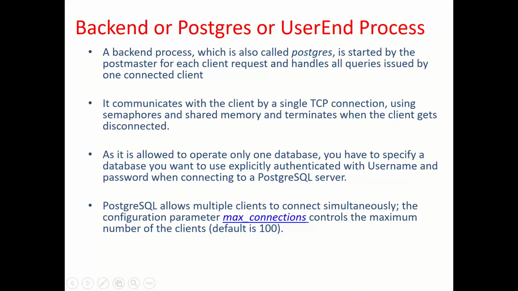Next comes the Postgres process, which is started by the postmaster process to handle the client. It communicates with the client through a single TCP connection using semaphores and shared memory, and terminates when the client disconnects. It takes some memory in the shared memory too. If there are 100 connections, there will be 100 Postgres processes, but each terminates once the connection is lost.